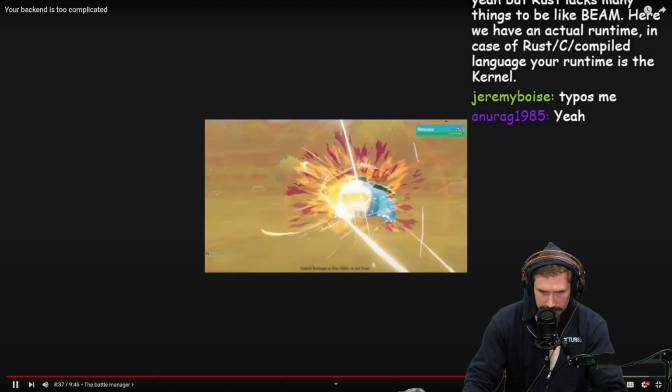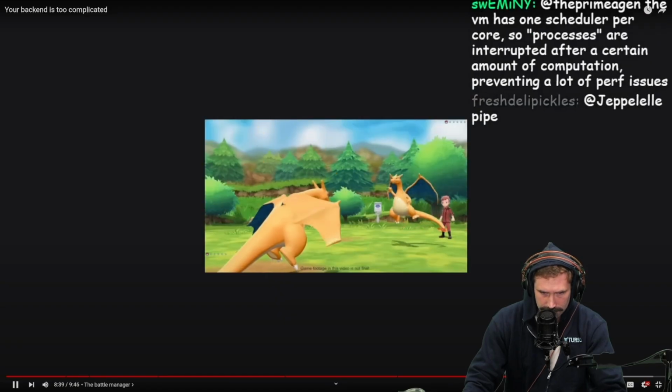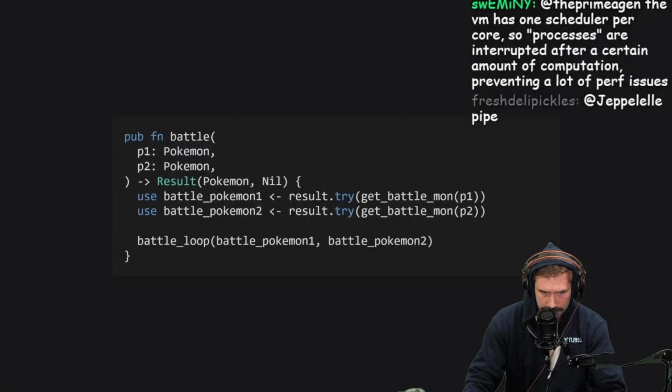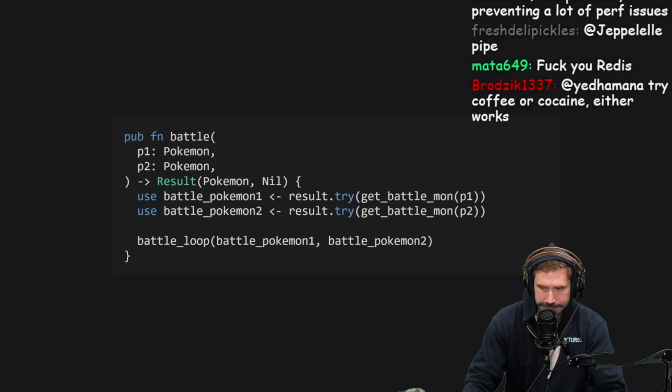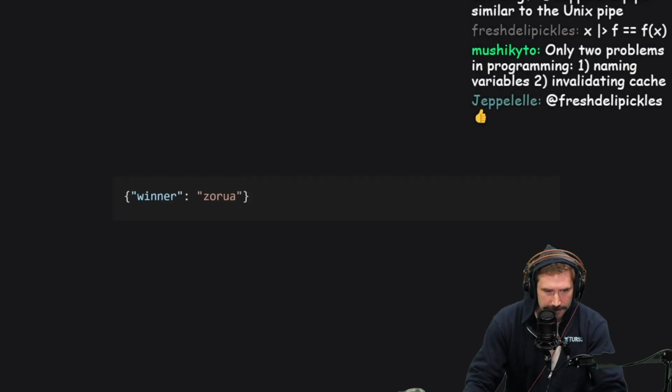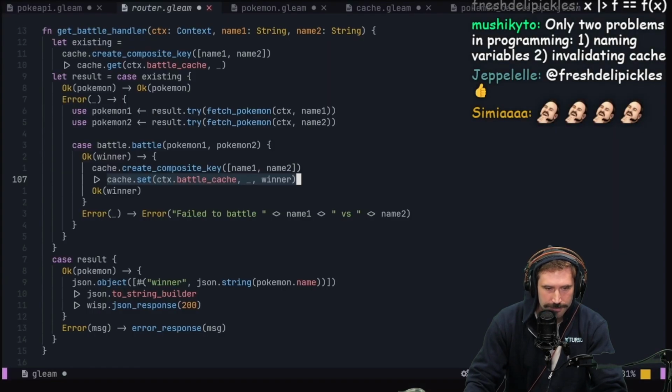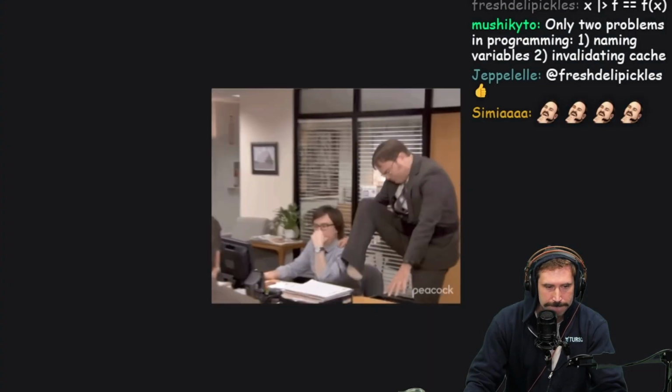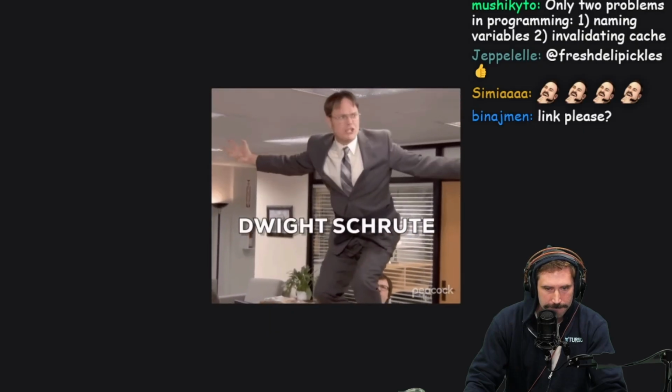I also won't be going into the details of the Pokemon battle simulation in this video. It's very rudimentary and it's all fairly standard Gleam with nothing particularly noteworthy involved. If you want to take a look, the code is all on GitHub, and I'll probably also use this project as part of a full Wisp tutorial in the future. The /battle endpoint simply returns the winner of the battle between two Pokemon, making sure to use the cache to avoid unnecessary calculations.